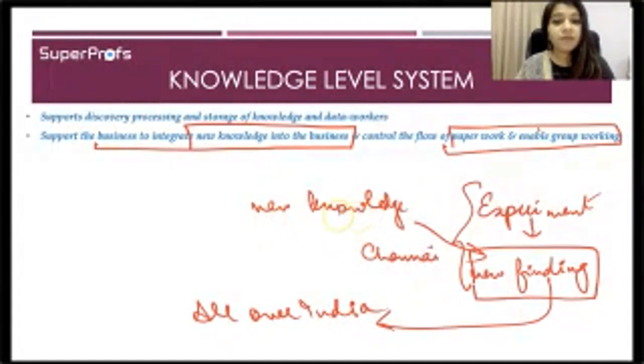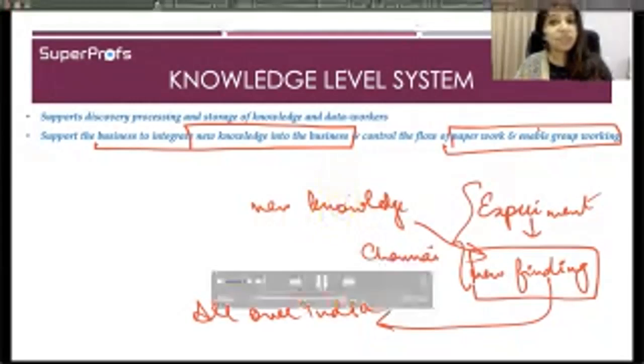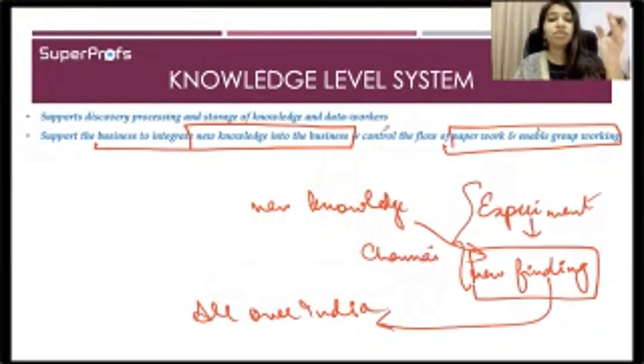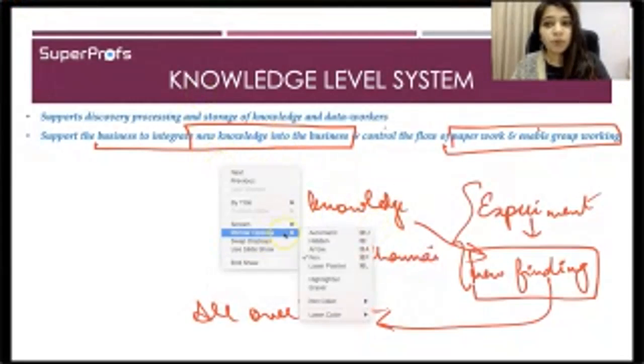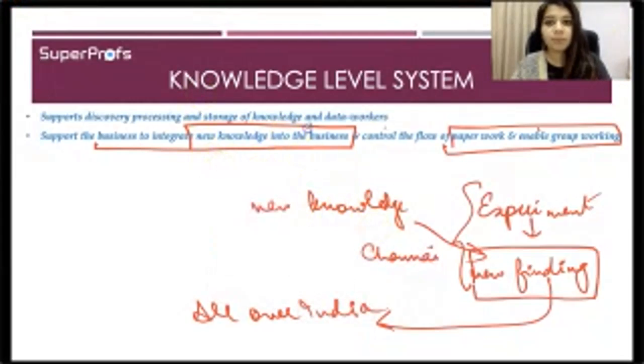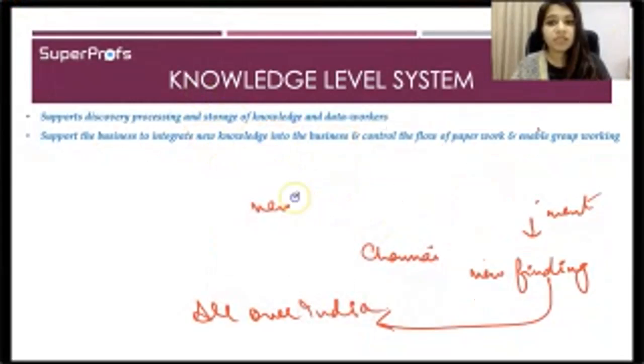Okay, and in order for the organization to include this new knowledge at the complete organization level, they require a knowledge level system. All right, so a knowledge level system would first of all support discovery, processing, and storage of knowledge.